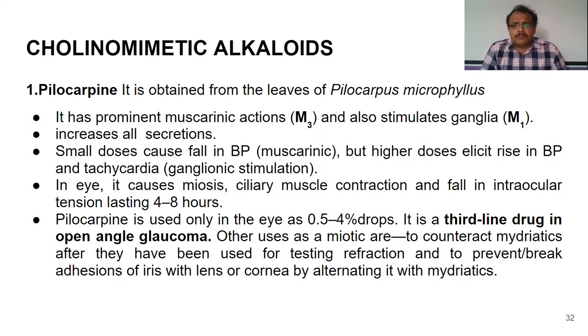So this is a kind of glaucoma. Glaucoma is majorly of two different types. One is open angle glaucoma and the other is angle closure glaucoma. And here, pilocarpine is used as a third line drug in the treatment of open angle glaucoma. Generally pilocarpine is also used as a miotic because it induces miosis by contraction of the circular muscles of the iris.